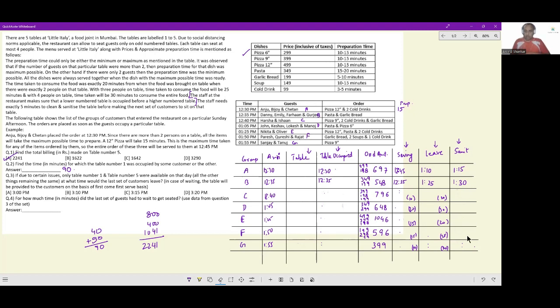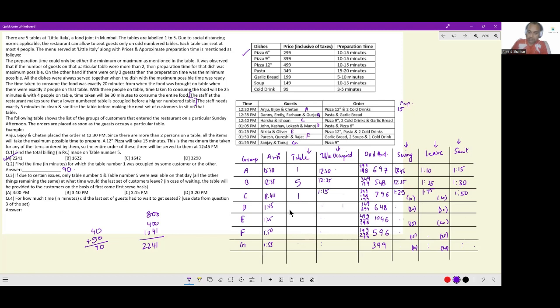Okay. Now, the first group definitely got table 1. The second group definitely got table 5. Now, the third group can only occupy table 1 at 1:15. It takes 10 minutes for their serving to come out. So they will get their food at 1:25 now. They eat their food for 20 minutes. So up until 1:45 they'll eat and they will leave, and the table will be done sanitizing at 1:50.